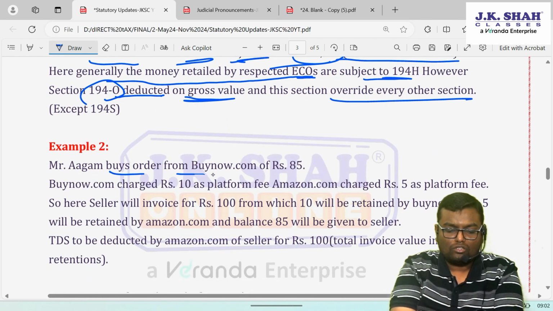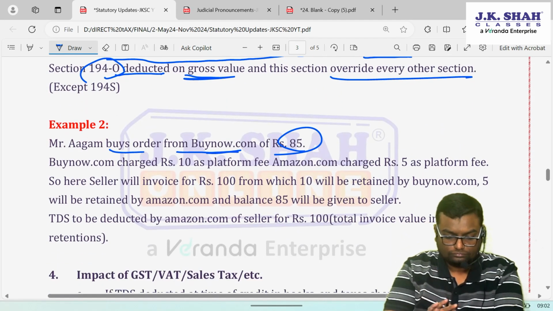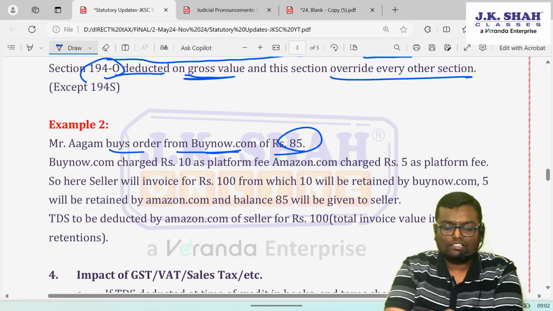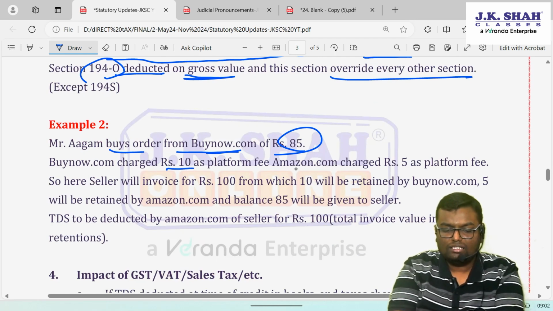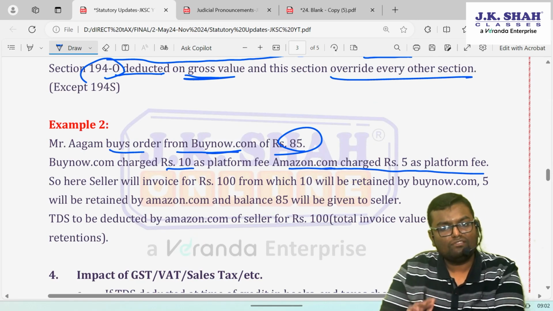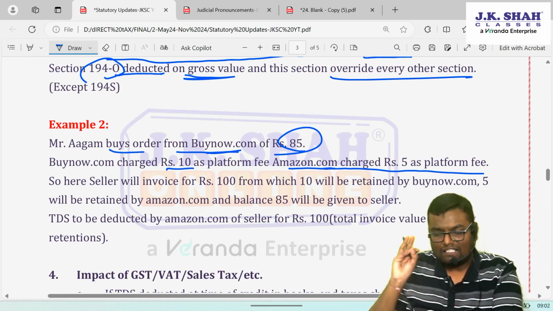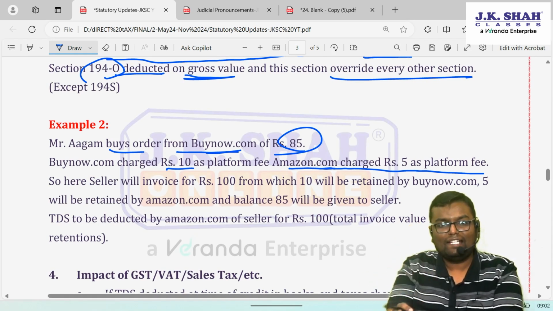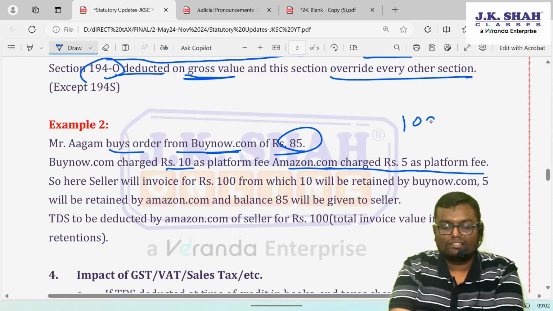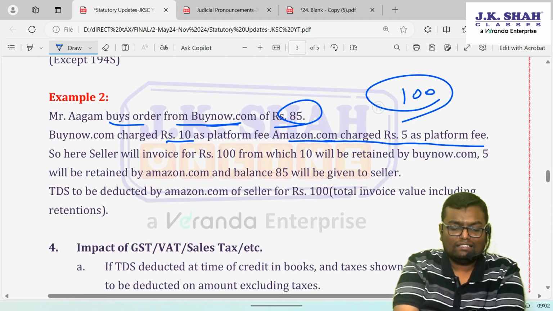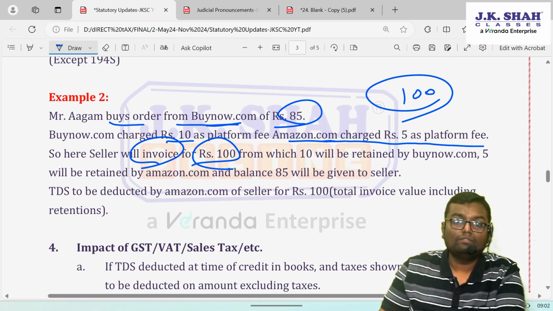So let's say Mr. Aagam buys an order from buynow.com of rupees 85. Buynow.com charged rupees 10 as platform fee and Amazon.com charged rupees 5 as platform fee. So how much will be the total amount payable to seller plus Amazon.com plus buynow.com? Total it will be 100. So what is the seller doing? The seller is raising the invoice of 100 rupees only.